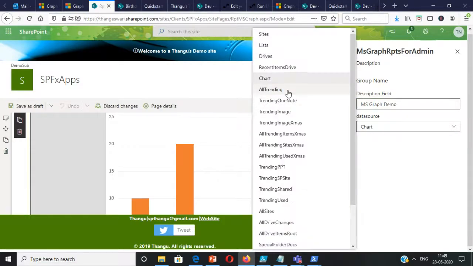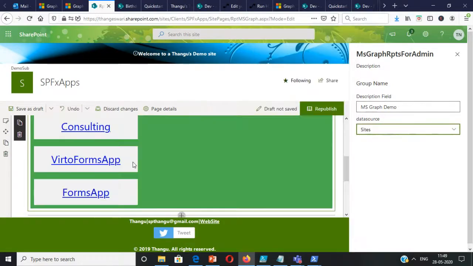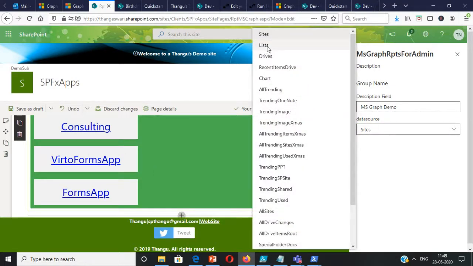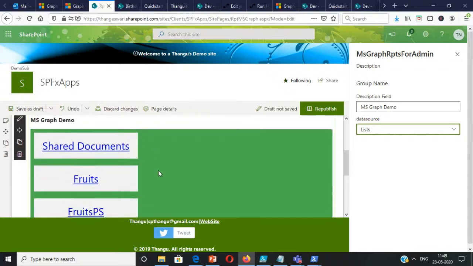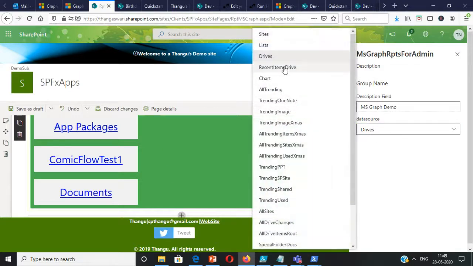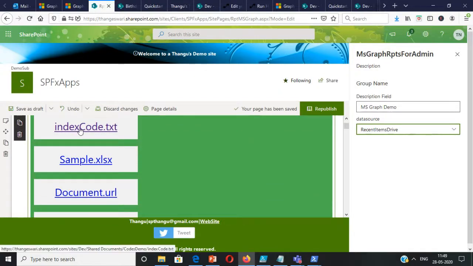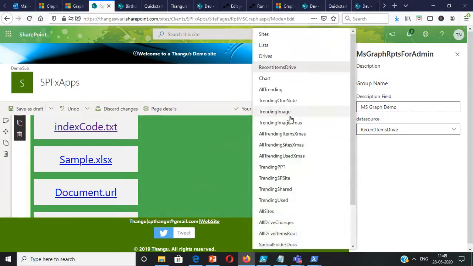Similarly, I have tested various things. Suppose I want to see all the sites in this particular site, it shows the sites available. And to view all the lists using just MS Graph, I can see all the lists in the site collection, what all the drives are, and some of the interesting things of MS Graph are recent items. So what are the recent items? Recently I just added this index code, which I'll be showcasing soon. So that is nicely shown here.